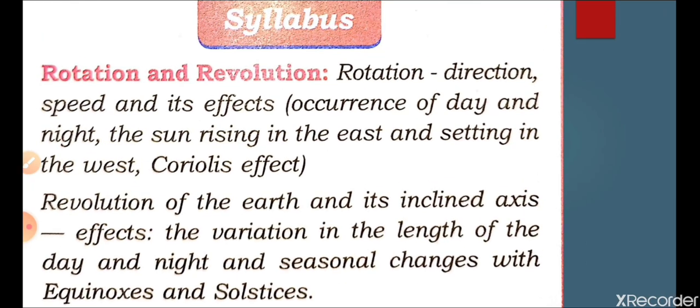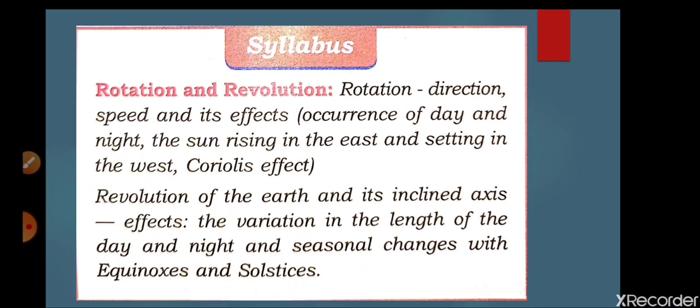Rotation, direction and its effect, occurrence of day and night, the sun rising in the east and setting in the west, and Coriolis effect, revolution of earth and its inclined axis effect. The variation in the length of day and night, and seasonal changes with equinox and solstice. So this is the syllabus which we have to focus on.